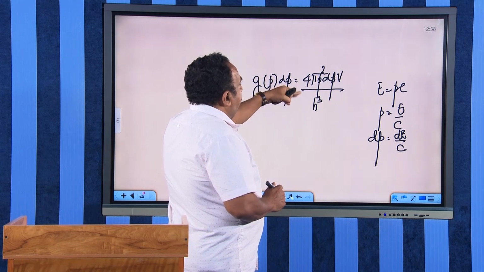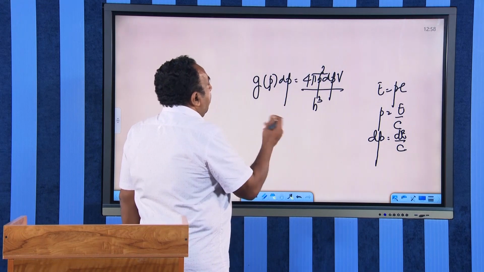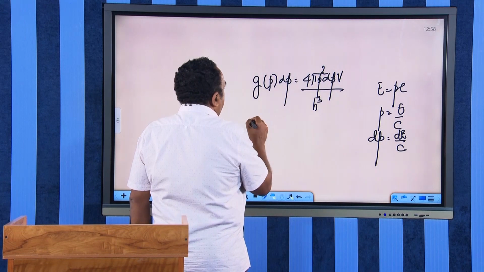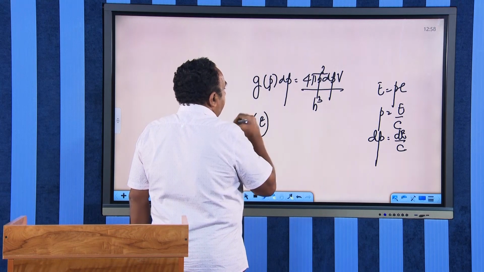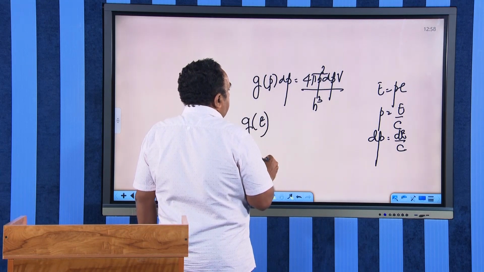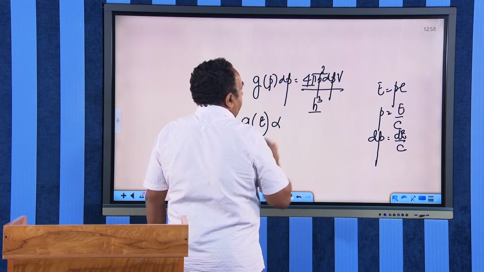Two states, actually, the photons will be having longitudinal and transverse states. That I will not be taking into account. I will be taking only G of E, how much it is proportional to. Therefore, G of E will be proportional to, I will not take this 4 pi, I will not take this h cube.